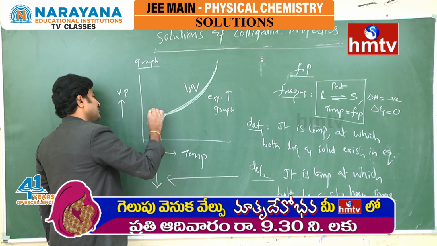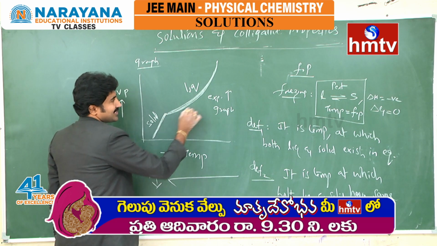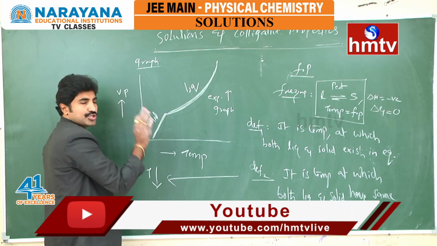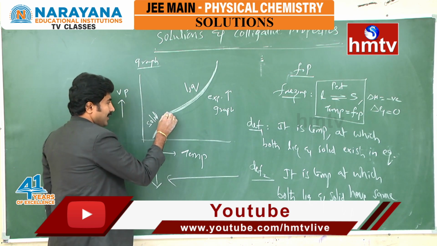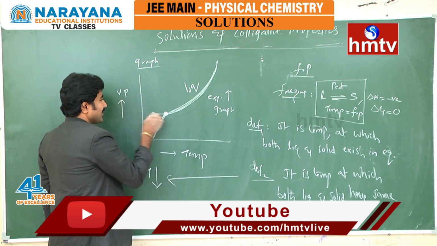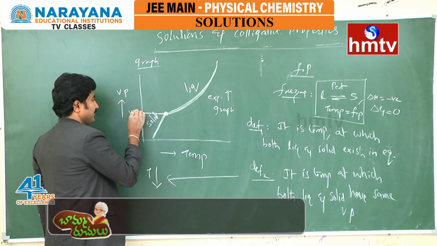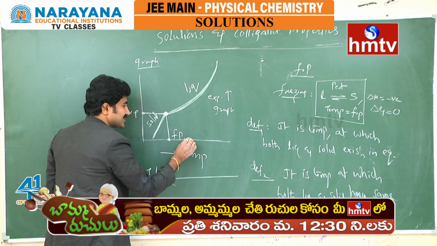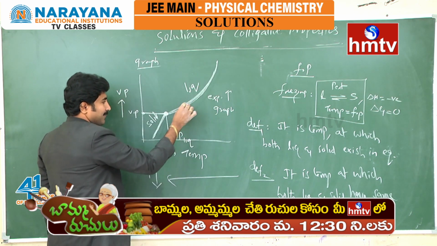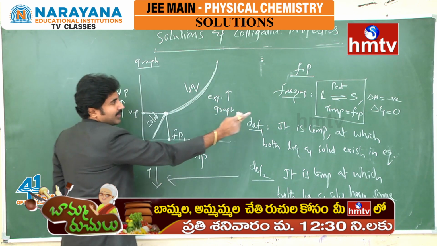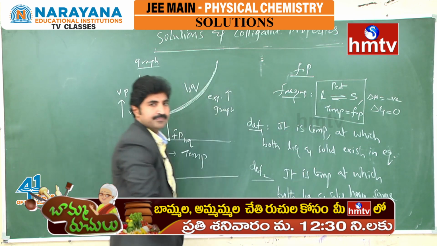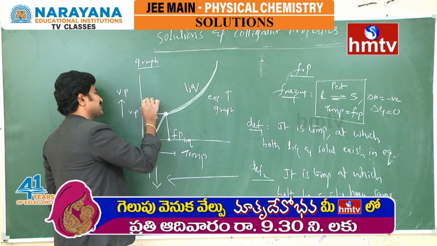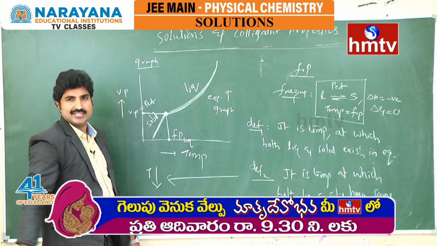This is the solid line, whereas this is the liquid line. Comparatively this decrease is a sharp decrease, and the intersect point, the corresponding vapor pressure at a definite temperature, is called the freezing point of this liquid. So at this temperature, when you decrease the temperature, liquid becomes solid at the given external pressure. What is that external pressure? This is the external pressure here.